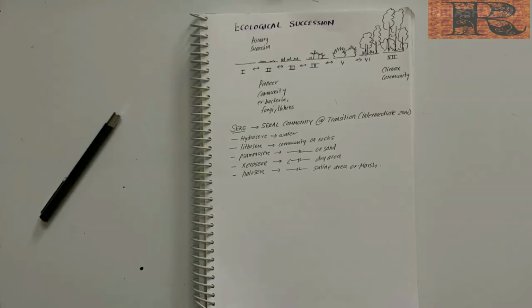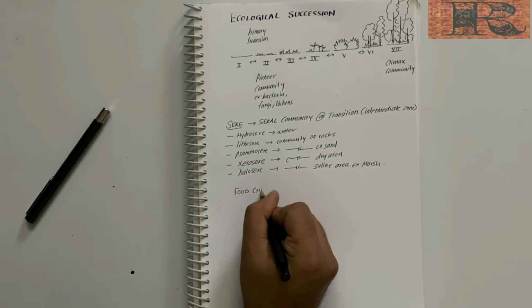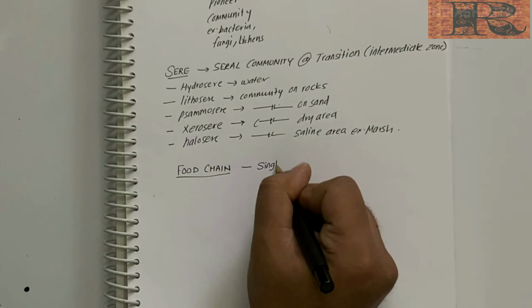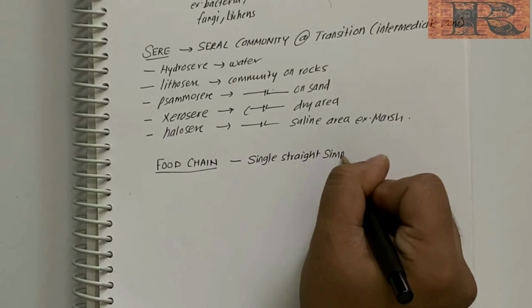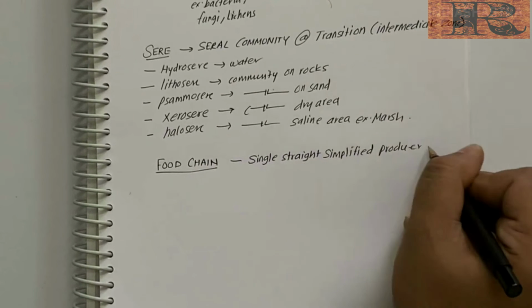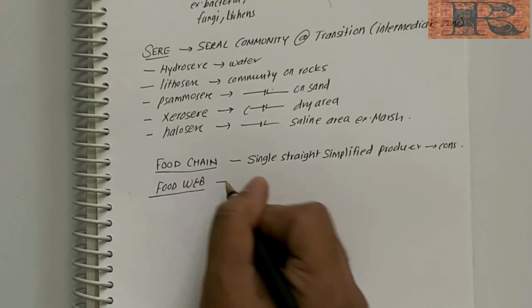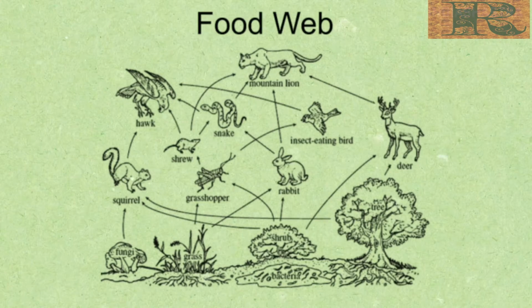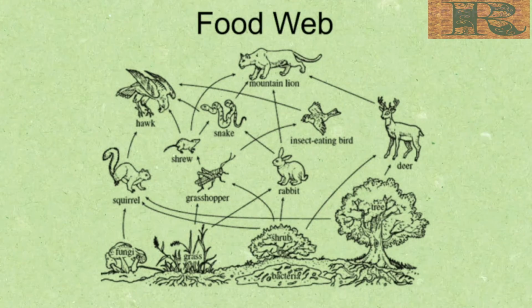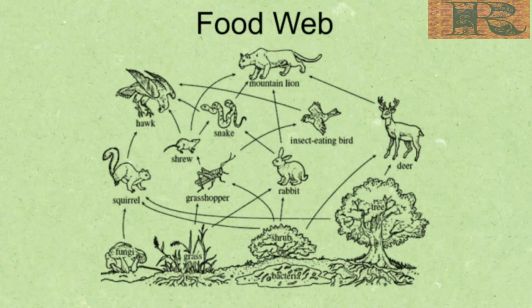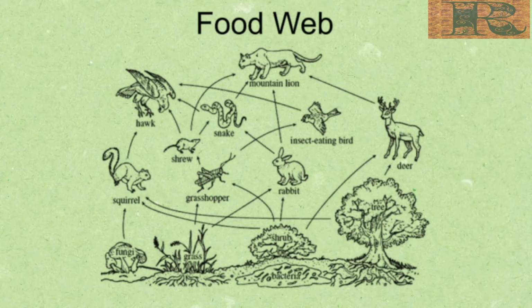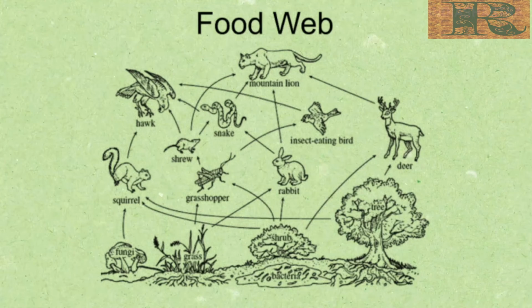Before moving further, it is important to know about food web and the food chain. Food chain is a single straight chain of organisms from the producer to the final consumer, whereas different interconnected food chains are called food web. A food chain outlines who eats whom. A food web is all of the food chains in an ecosystem. In nature, we hardly find a food chain, we mostly find a food web.